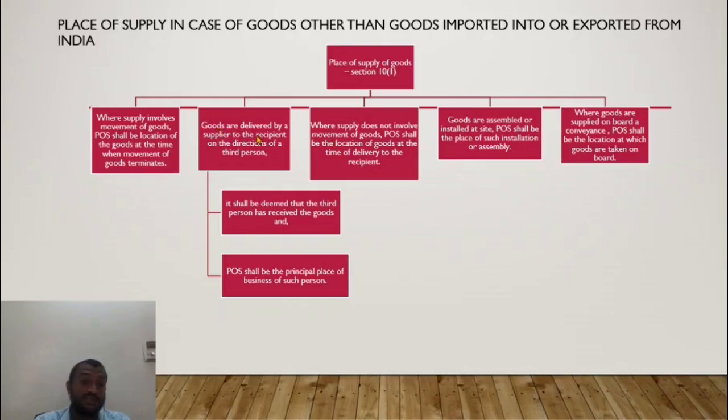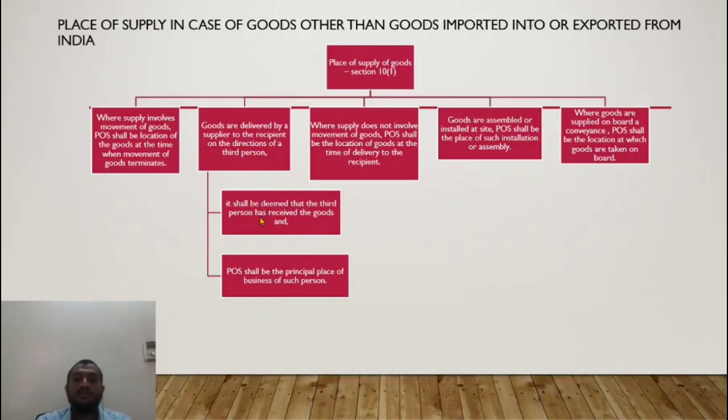Let us look at this. Goods delivered by the supplier to the recipient on the directions of the third person. Here the recipient is not the actual defined recipient. The recipient, as per the definition under the GST law, is the person who pays the consideration. That is not the recipient he is talking about. He is talking about the physical recipient, the person who receives the goods, in this specific provision. That is how the wording of the law should be studied.